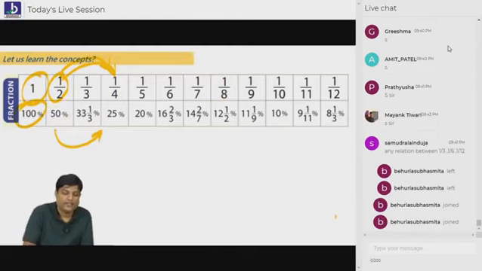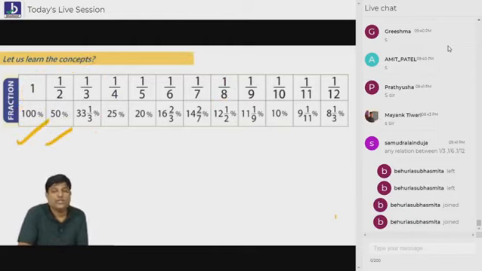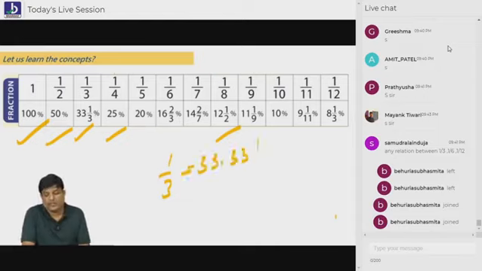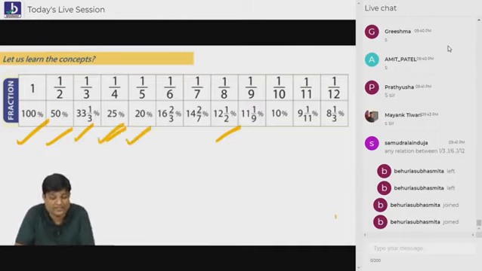Following everybody? So let's try to move across. Bolo, what is 1? 100%. What is 1 by 2? 50%. What is 1 by 4? 25%. What is 1 by 8? Following everybody? So 1 by 3, you should remember, that is 33. 1 by 3 is 33.3333, or you can say 33 1 by 3% also. Are you understanding, everybody? Is it clear to you? That's good. So 1 by 4 is 25%. You know that 1 by 5 is 20. Just now we have done construction cost and all. 1 by 5 is 20%.